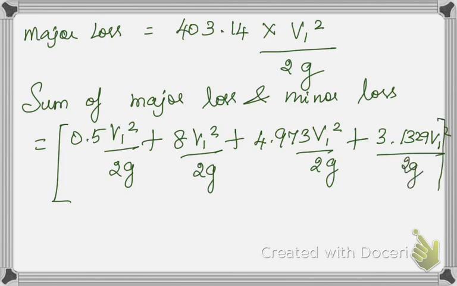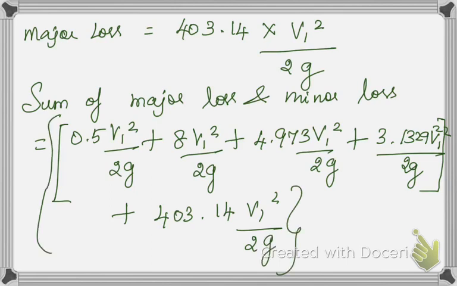So these four things are minor losses plus our major loss 403.14 V1 squared by 2g. On the whole, the sum will be equal to 419.746 V1 squared by 2g.